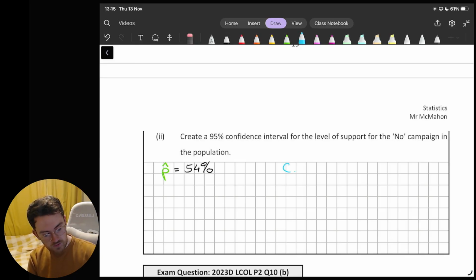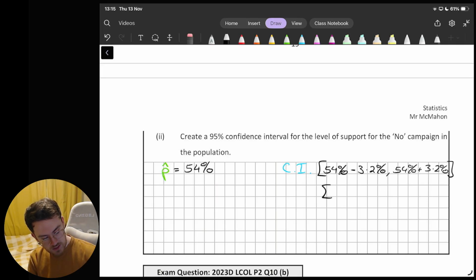To construct my confidence interval, I'm going to start with my 54%, but I'm going to say, okay, there's a margin of error of 3.2% here. So really the true value could be up to 3% below that. But equally, it could be up to 3% above that. So I need to go both directions.